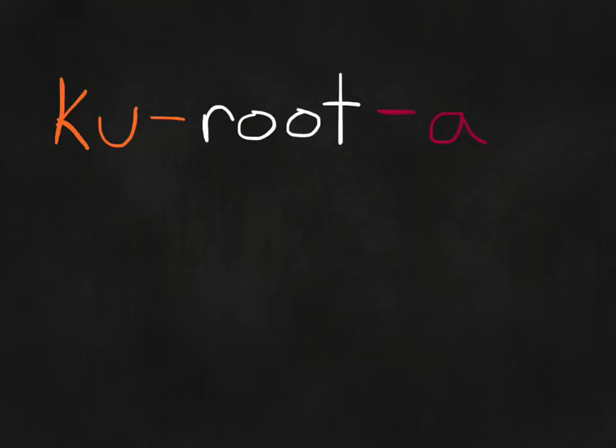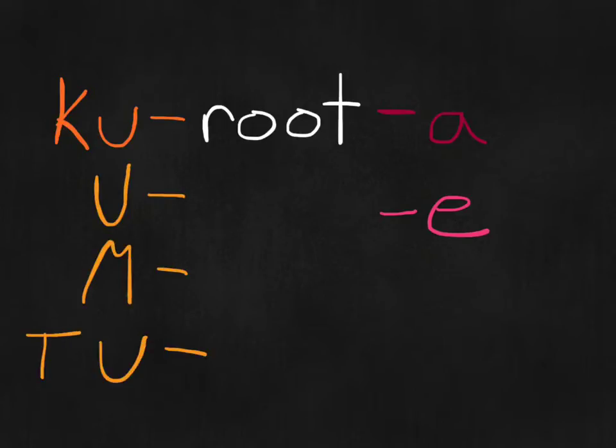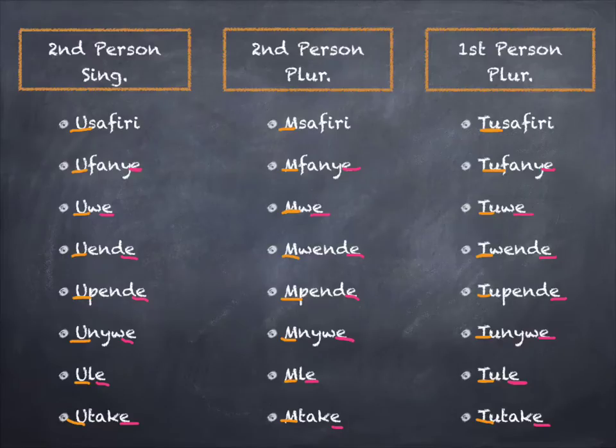In Swahili, we can make a polite imperative by replacing the ending a with an e, and by replacing the prefix ku with one of three things, either a u, an m, or tu, depending on what tense and if it's plural or singular.